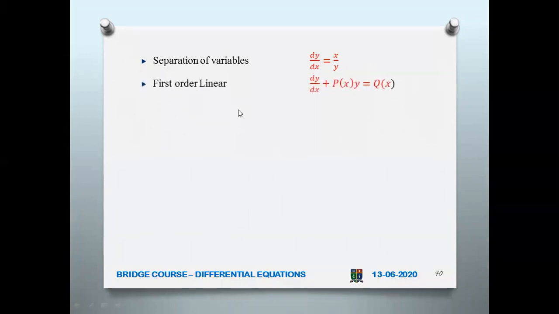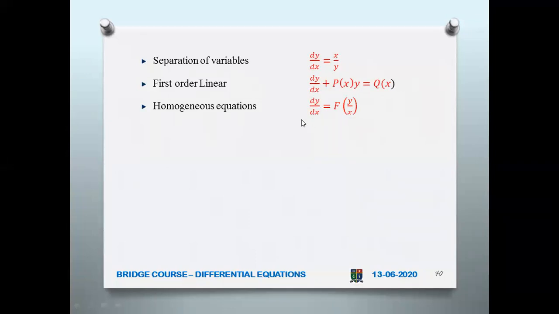Then what is the other one? First order linear: dy by dx plus p of x into y equal to q of x. For this one, we have a procedure to solve it. You cannot just see the solution directly. This is a very simple equation, but this is a little tougher, and still tougher is the next one, the homogeneous equation. Here we have to go for substitution and all.